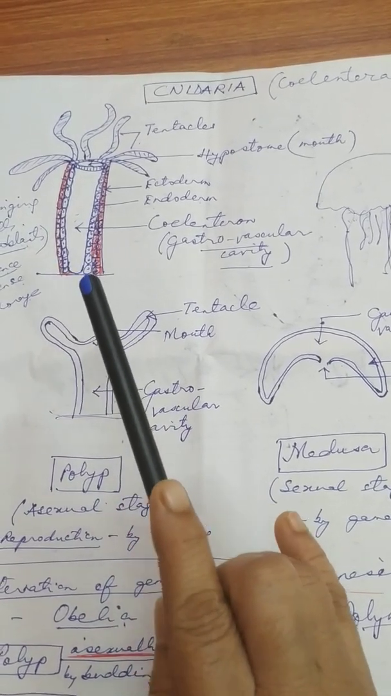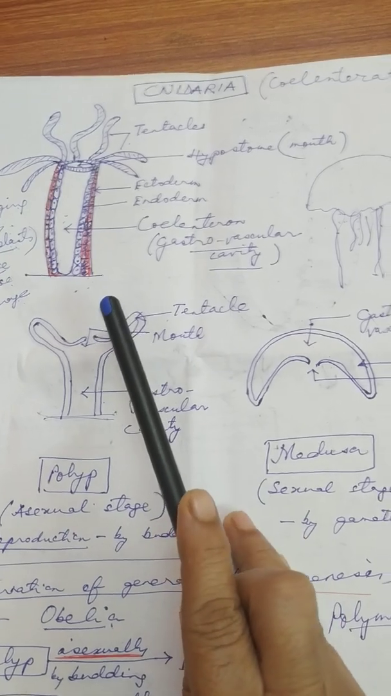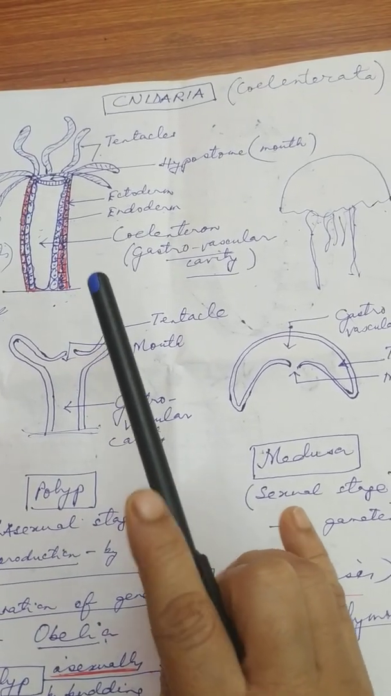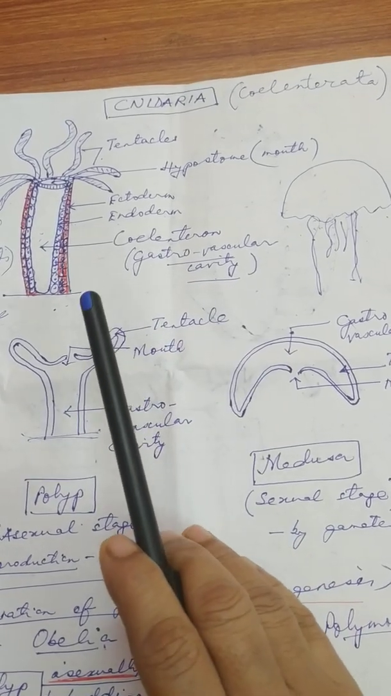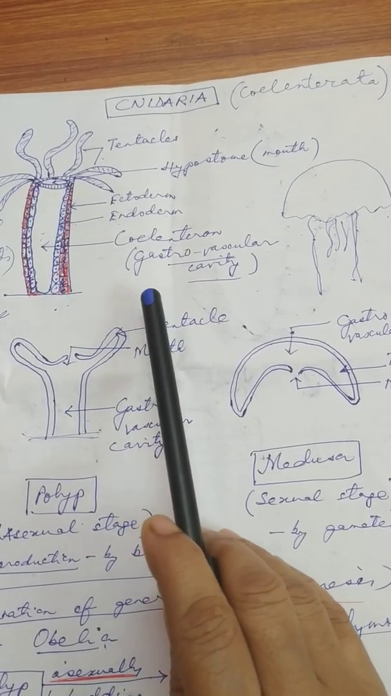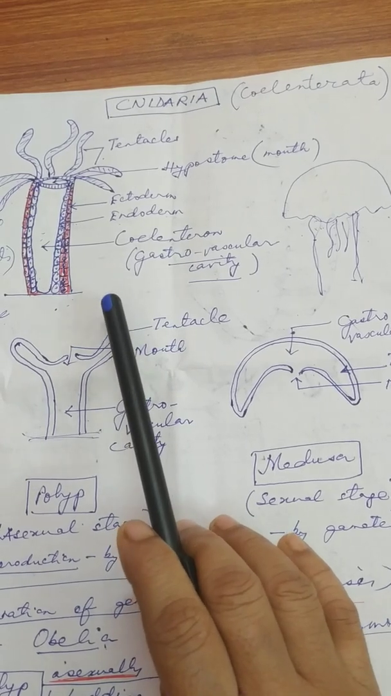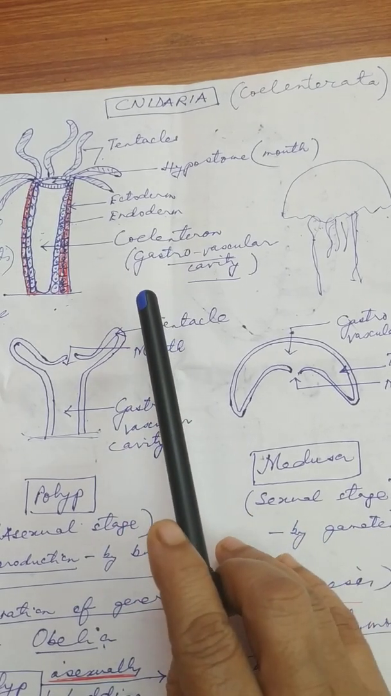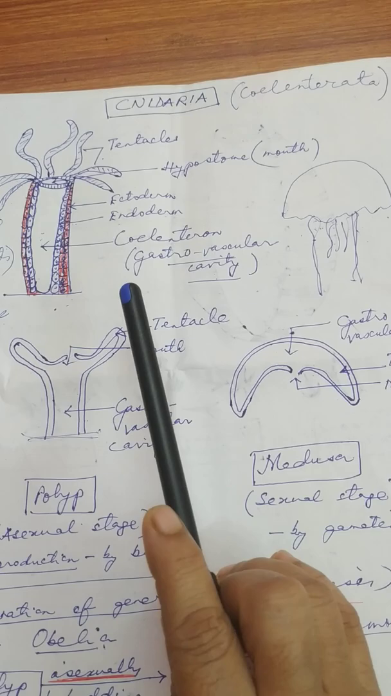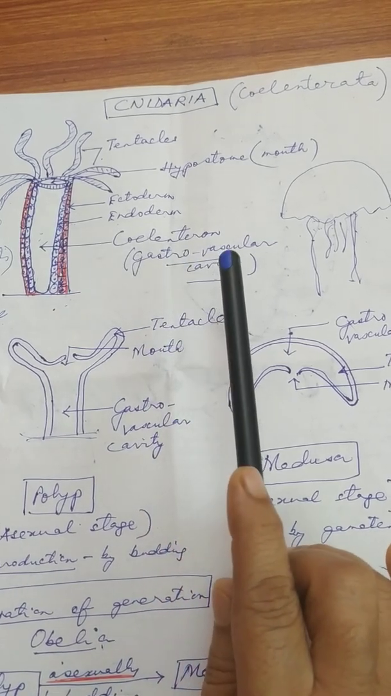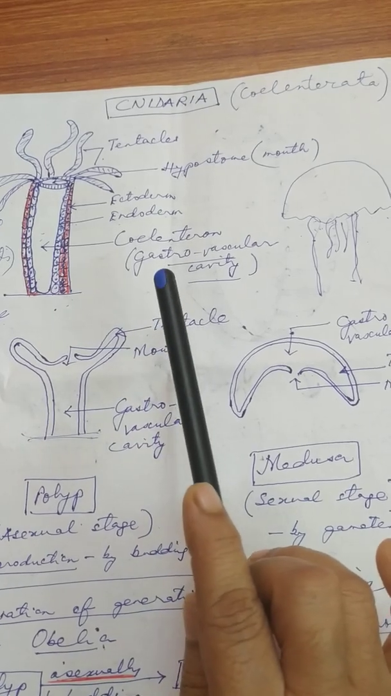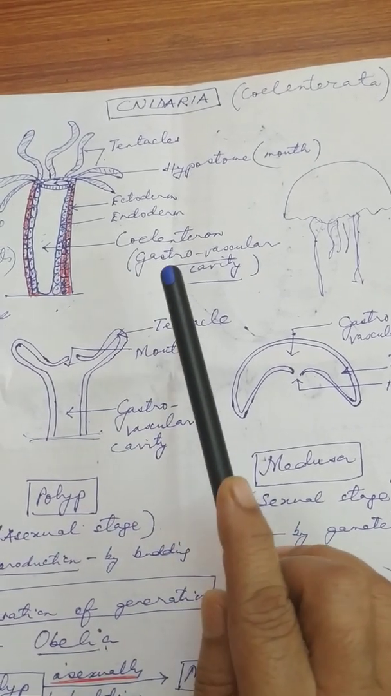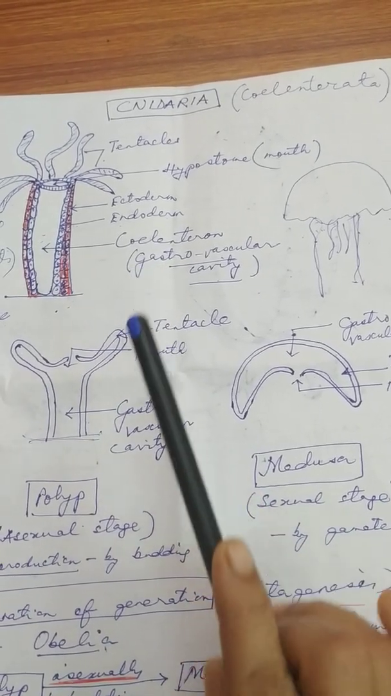So Cnidarian animals are diploblastic animals. And moreover, they have radial symmetry, and they have a tissue level of organization. So Cnidarian animals have tissue level of organization. I hope you all remember these points. I have already explained all these earlier.